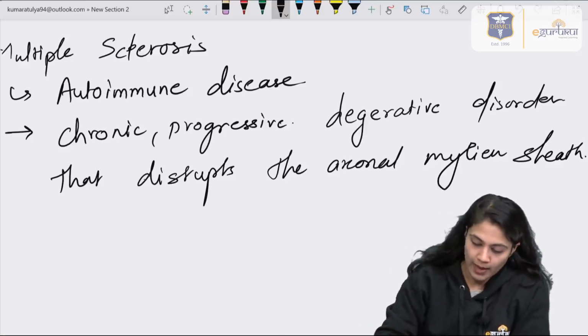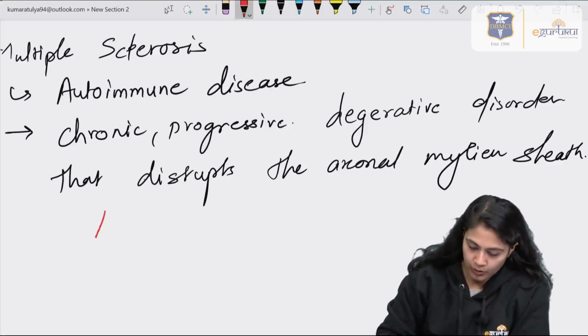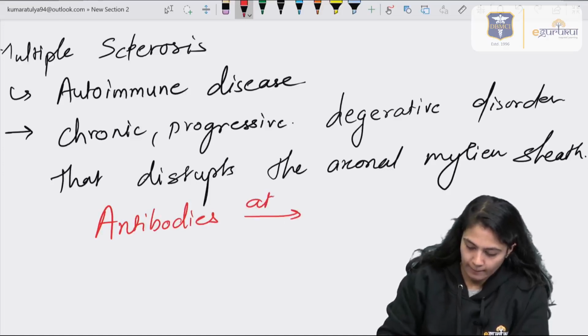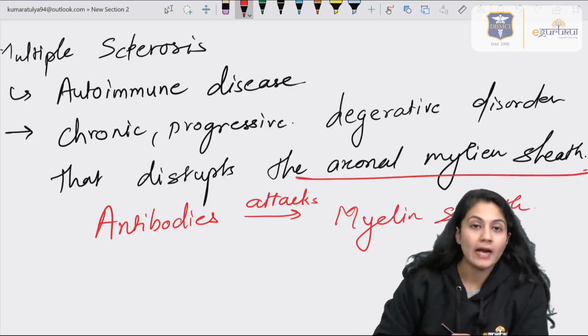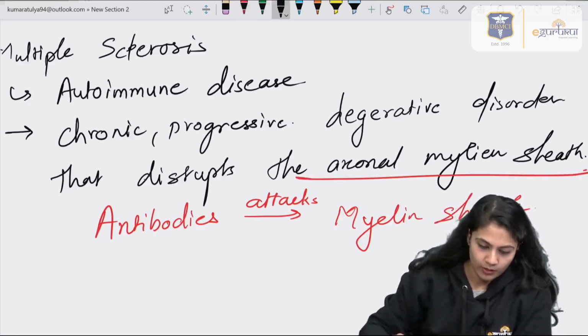Over here, the antibodies are attacking the myelin sheath, and that's why there is a disruption of the axonal myelin sheath.